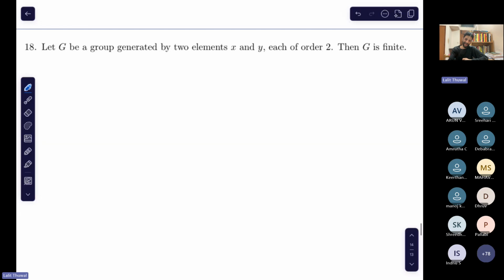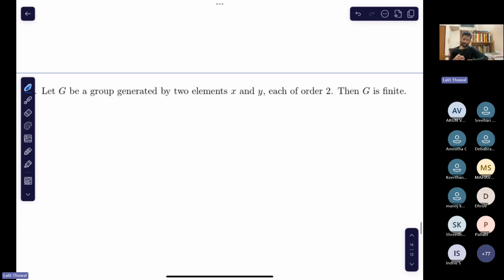So let me go to the next question. Let G be a group generated by 2 elements X and Y, each of order 2, then G is finite. And there will be subsequent questions. Yeah, there will be a very good subsequent question after this.